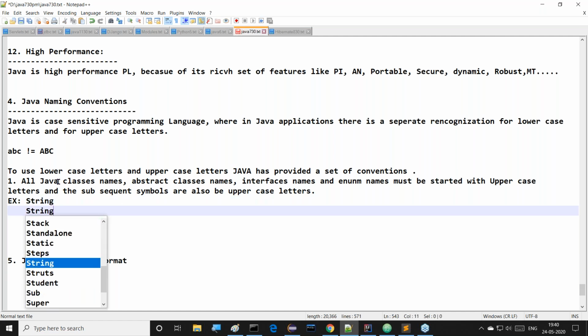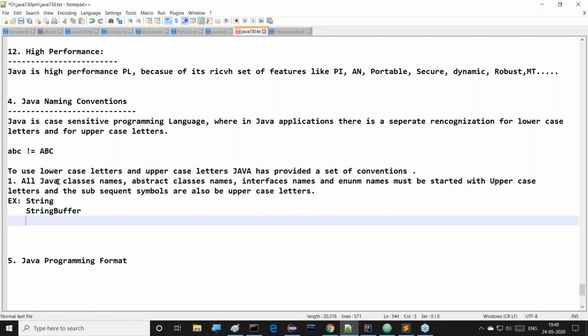Next one is StringBuffer. In StringBuffer, S is capital and B is capital. That we have to understand. Next one, say for example, InputStreamReader. Here, how many words are available?